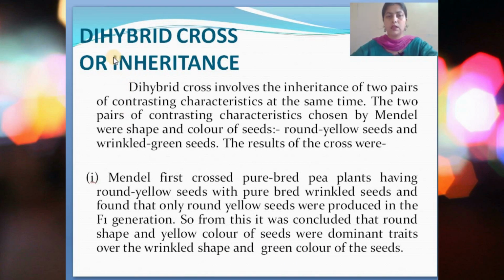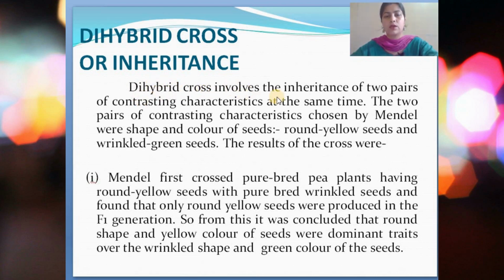So next we will come to the dihybrid cross. We have discussed the monohybrid cross. Next is our dihybrid cross, or dihybrid inheritance. Why is it known as dihybrid? The previous one was monohybrid because only one particular characteristic or trait was considered. But in a dihybrid cross, 2 characteristics or 2 traits will be crossed together, and that is why it is known as a dihybrid cross.